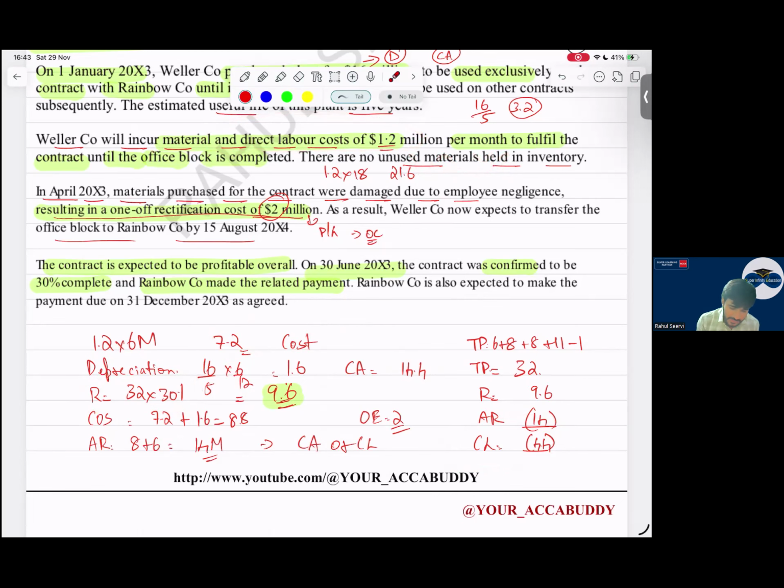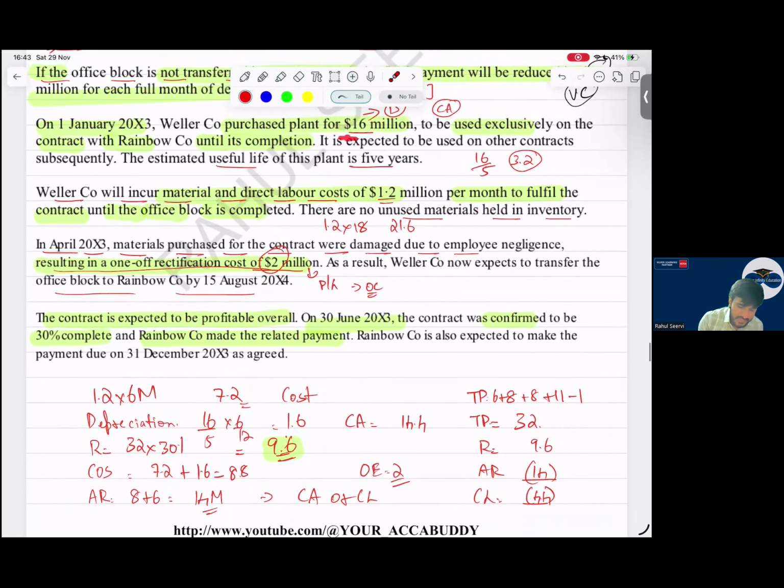As well as an asset is purchased, a PPE is purchased for 16 million and the depreciation is charged for 6 months. So the depreciation comes to 1.6 and this 1.6 will be recorded as what? As part of the cost of sales. And the carrying amount of the PPE in the balance sheet is 14.4. Done with this. Cost of sales done, this also done.